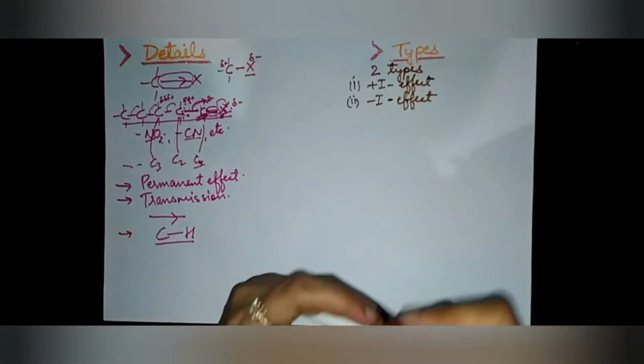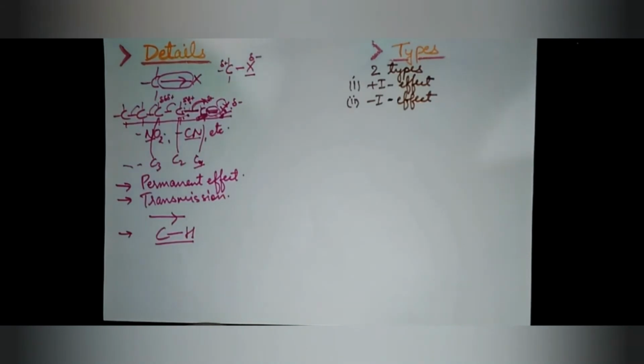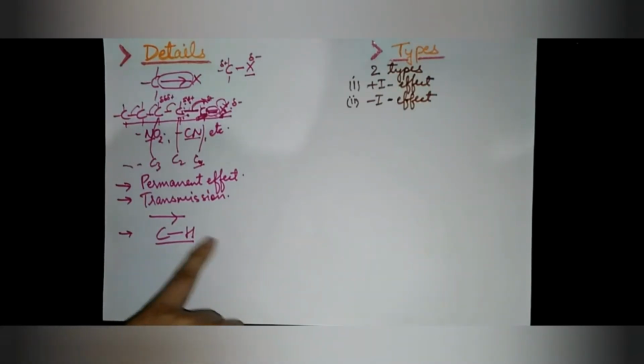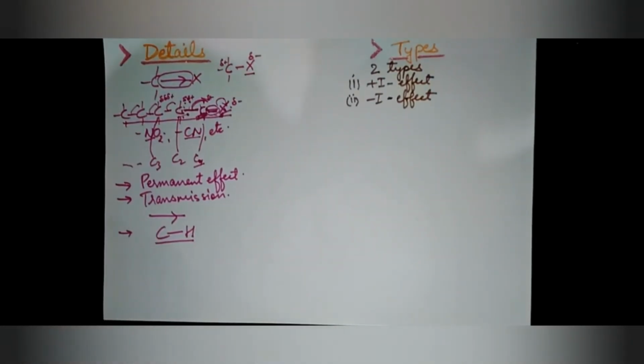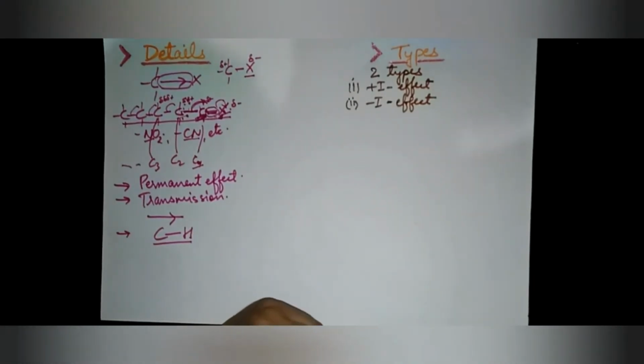As I have told you, we have taken a standard carbon hydrogen bond for comparing the tendency of electron attraction and repulsion. In this way, an atom or group which has more power to attract electrons in comparison to hydrogen is said to have minus I effect.